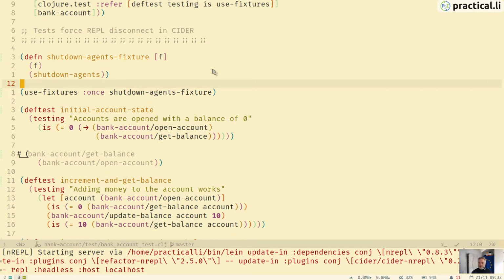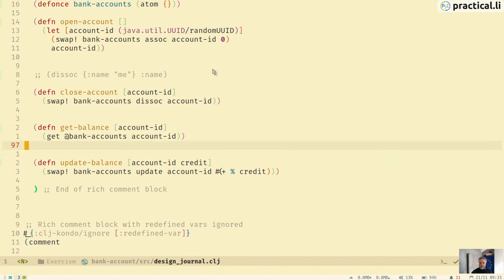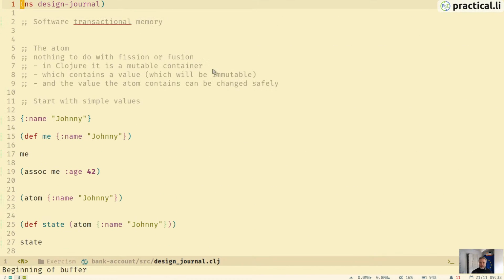I'll add a deps.edn file to this as well, so you can run this with Clojure CLI tools as well. I don't want to run my dead REPL. I'll hopefully use a new REPL connection. Okay, so now I'll need to go back and just evaluate this buffer. I don't think there's anything else in here. Oh, actually, I should put this into... Oh, that's my design journal, isn't it? Oops.